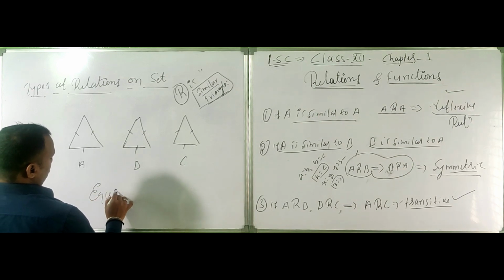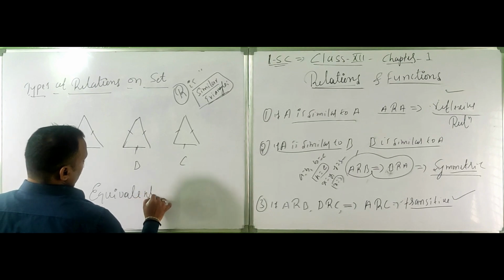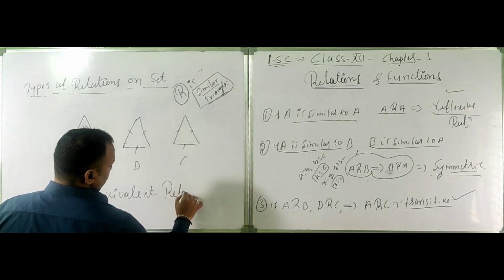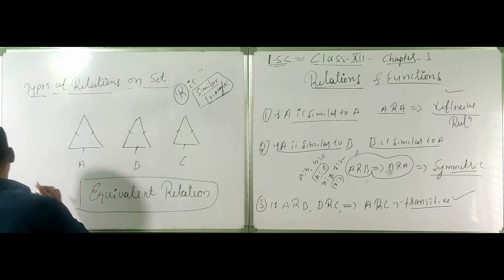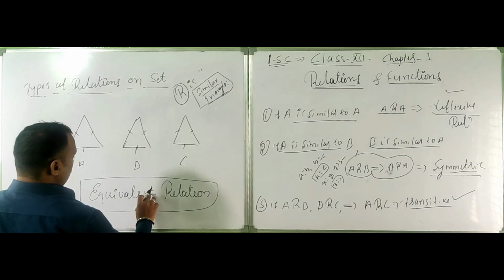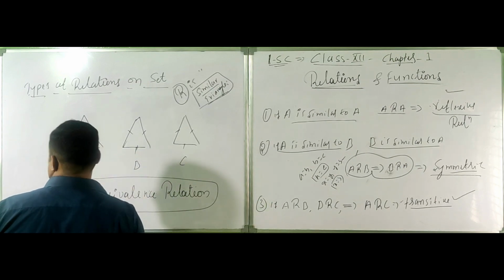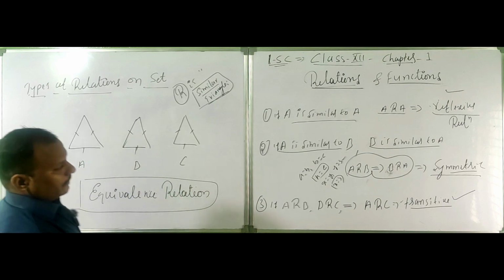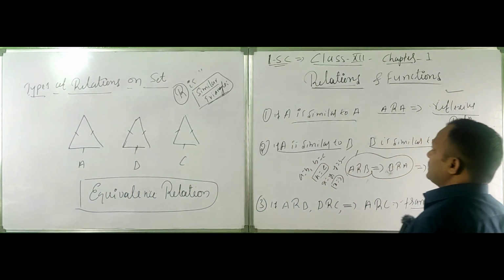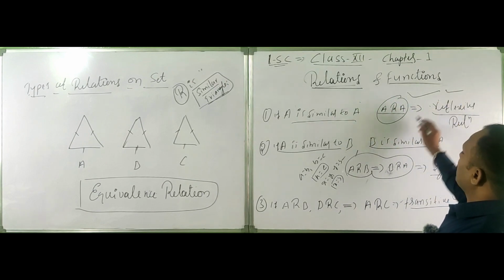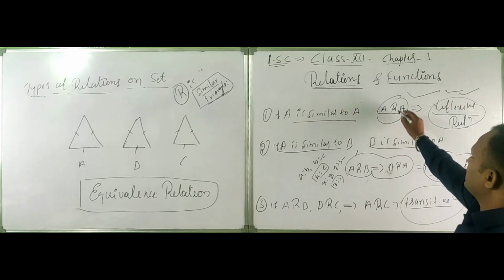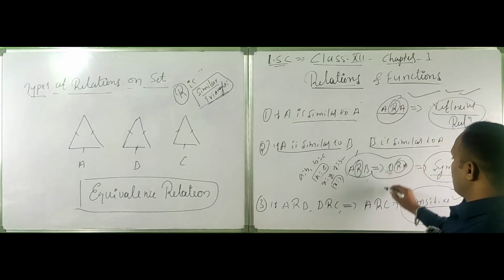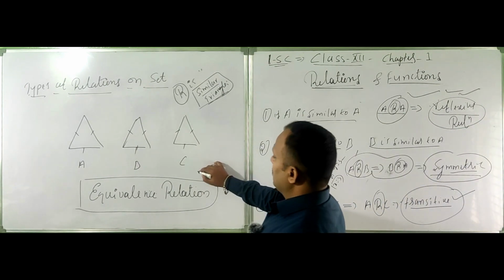Equivalence relation, right? Equivalence, not valence. If R is reflexive, R is symmetric, and R is transitive on A, then R is called an equivalence relation.